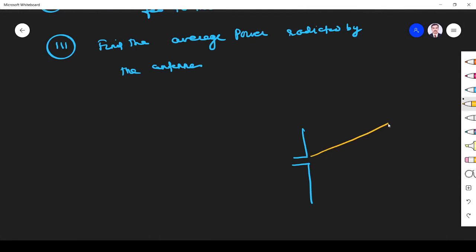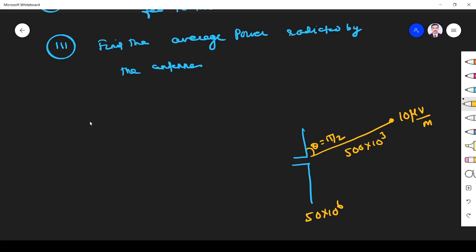From here 500 kilometer, 500 into 10 power 3 meter, the electric field of 10 microvolt per meter should be measured. Theta is equal to pi by 2, right? The antenna operates at a frequency of 50 megahertz, so 50 into 10 power 6.